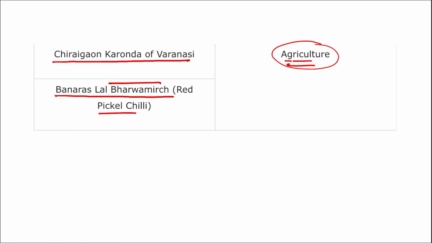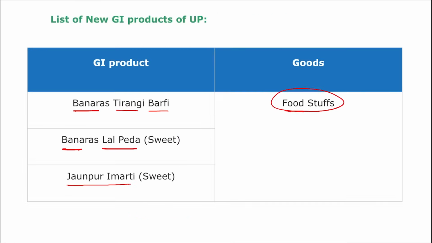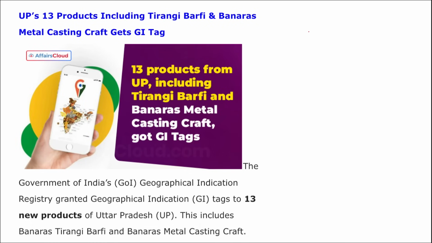Then, if we talk about agriculture, Chiraigaon Karonda of Varanasi got the GI tag. Banaras Lal Bharwa Mirch, that is the red pickle chili, also got the GI tag. So these are the products from agriculture, these are from handicraft, and these are your foodstuff. A total of 13 products recently got the GI tag. The total number of GI tags from UP now stands at 75, and UP became the state with the most GI tag products in India.